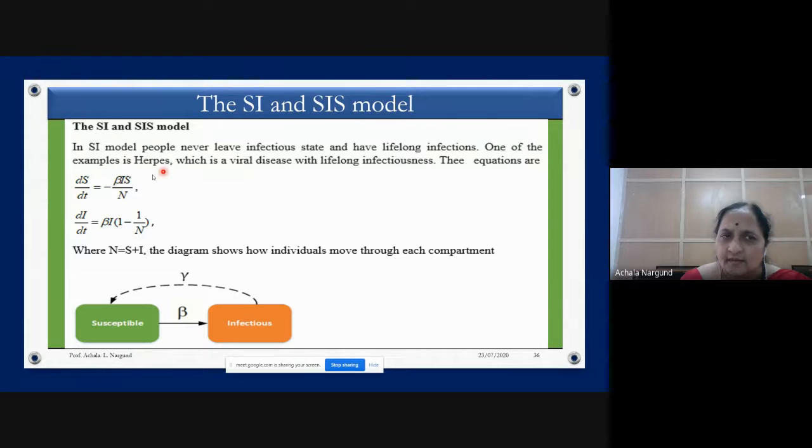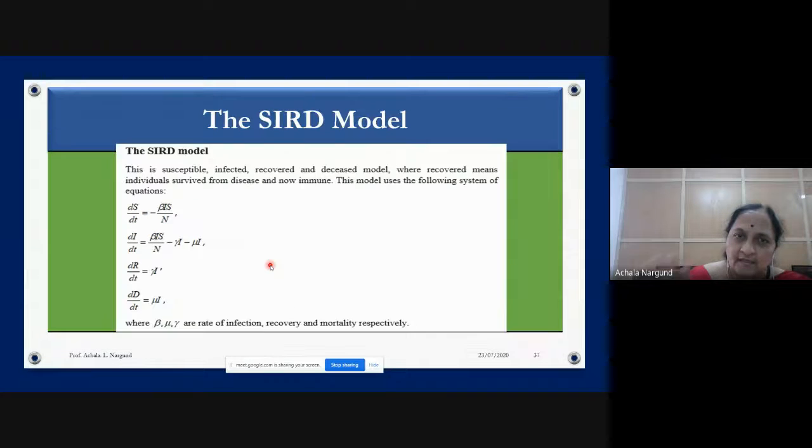So this is in herpes. You might have heard about herpes. Once it comes, it will be there in your body. Herpes will be there, and at any time it will come out. It will erupt. That is the reason why you have to take care of this. Therefore here we have only two equations, dS/dt and dI/dt, susceptible and infected. So that is another thing.